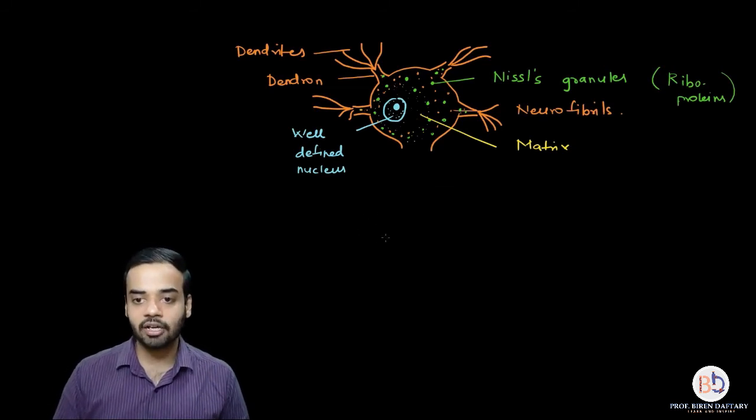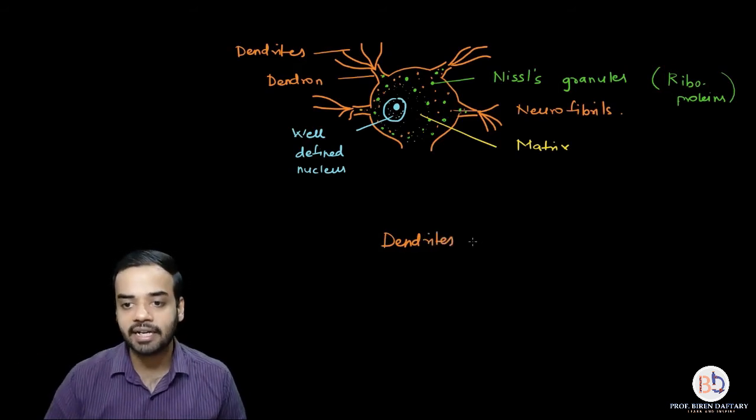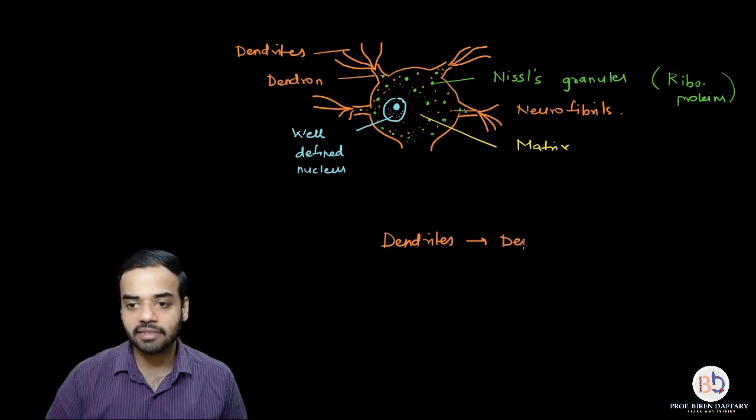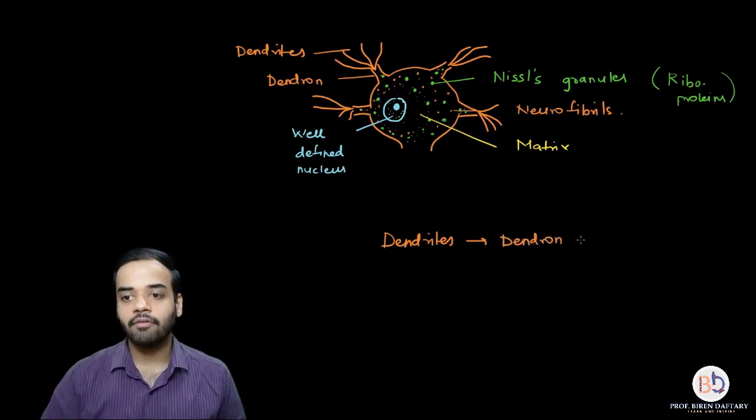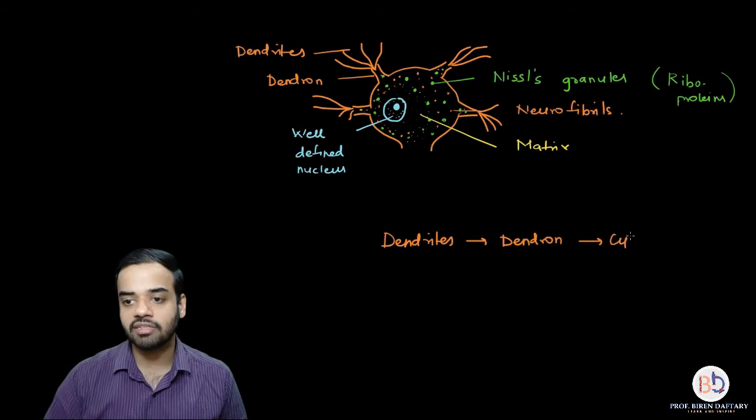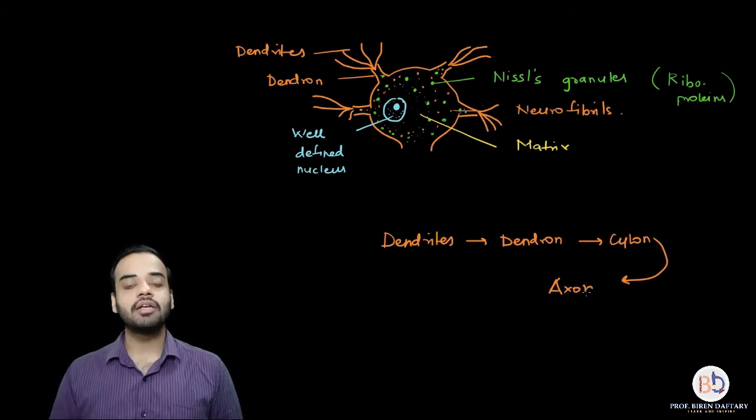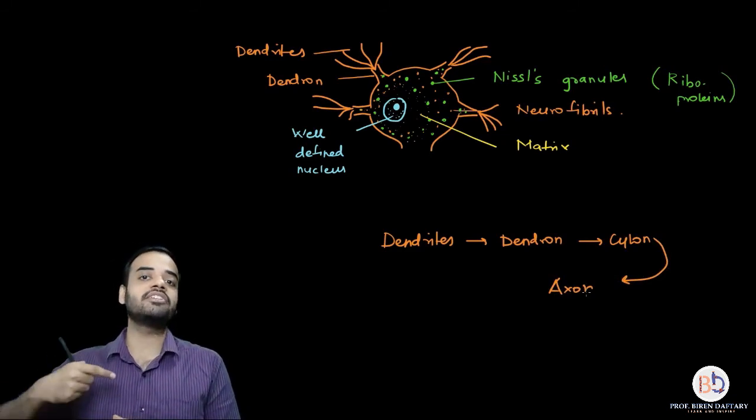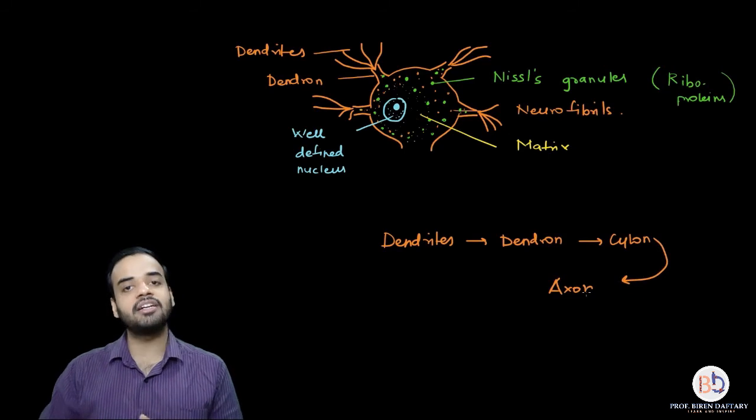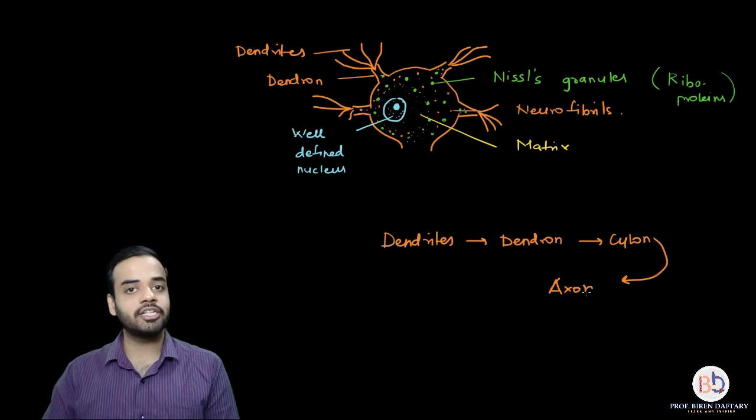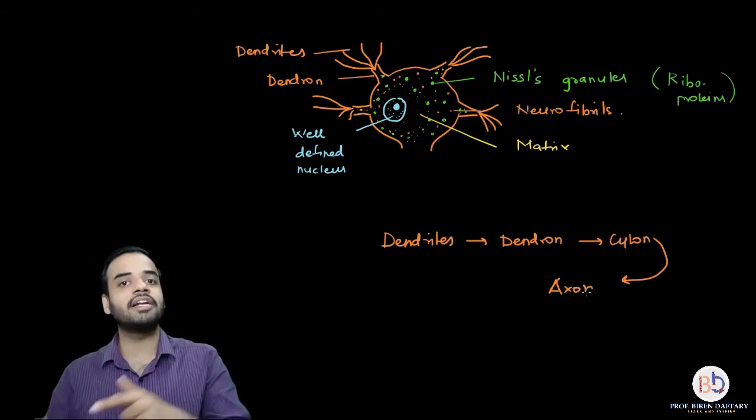I will write it down over here. In a neuron, the first structures which will receive the message are the dendrites. From the dendrites the message will go to the dendron. From the dendron it will go to the cyton. From the cyton it will go to the axon, and from the axon it will go to the dendrites of the next neuron, and then continuing forward, dendrite to dendron, dendron to cyton, cyton to axon, again from axon to the dendrites of the next neuron.